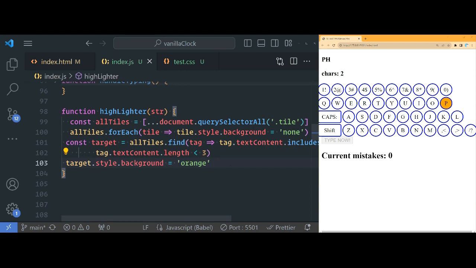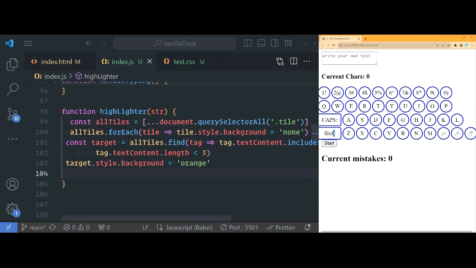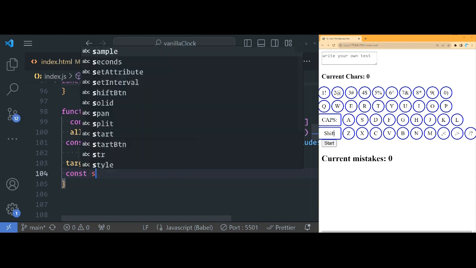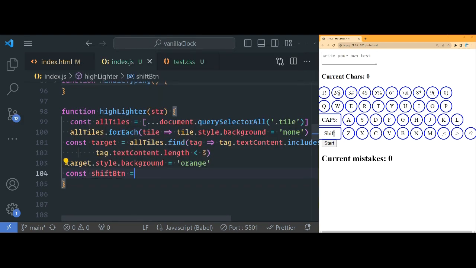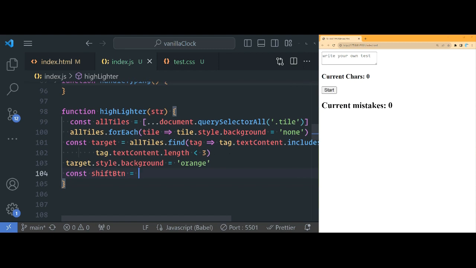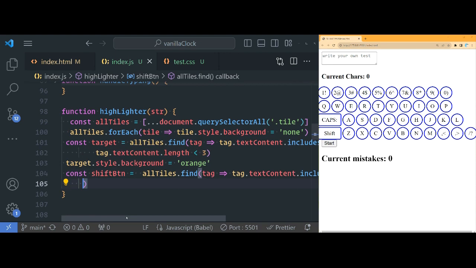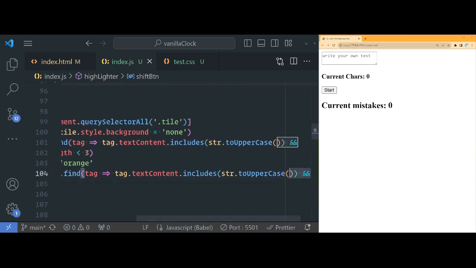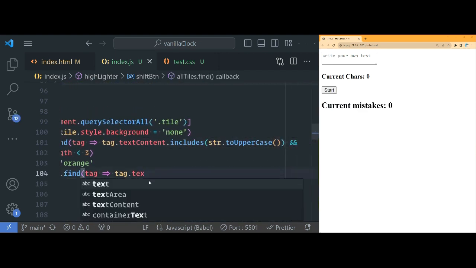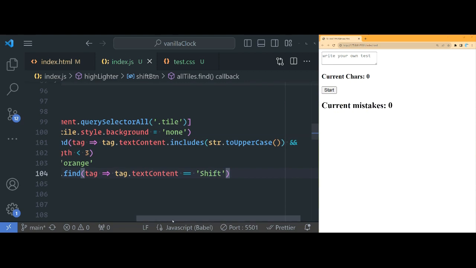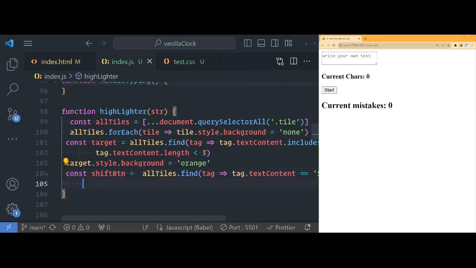First, let's select our shift button. Remember, the shift button is also part of the tiles class, right? So we can do const, let's go to shiftBtn is equal to, and then we can literally just do the same thing here, except we don't need this part. We don't need this. So we're going to return if tag.textContent is equal to shift, like this. All right.